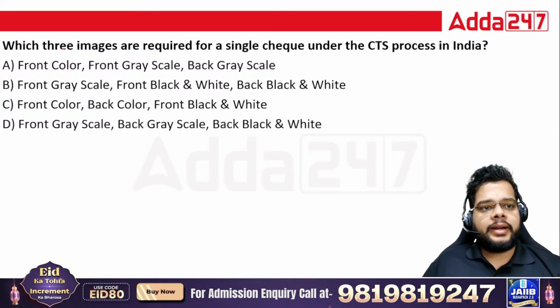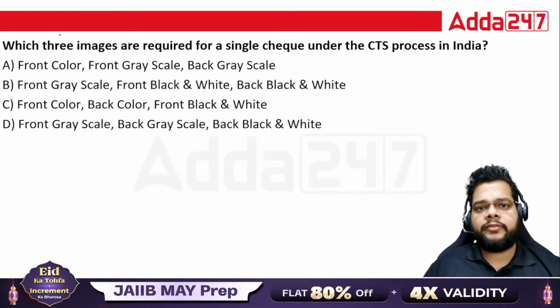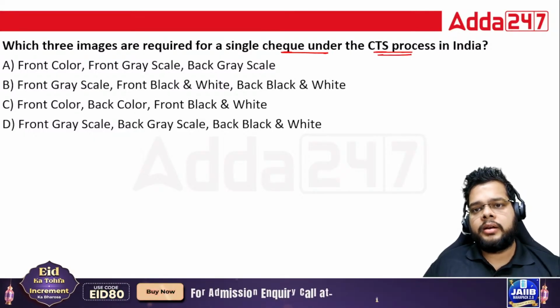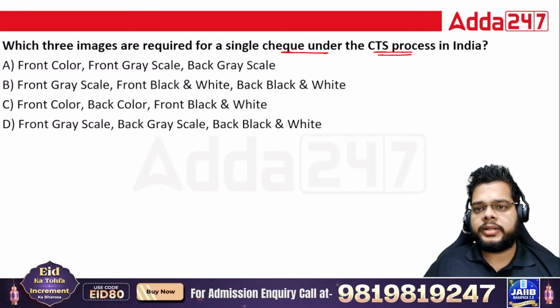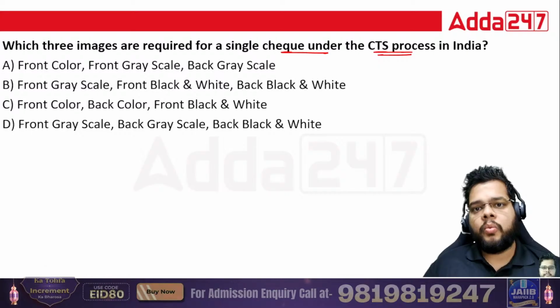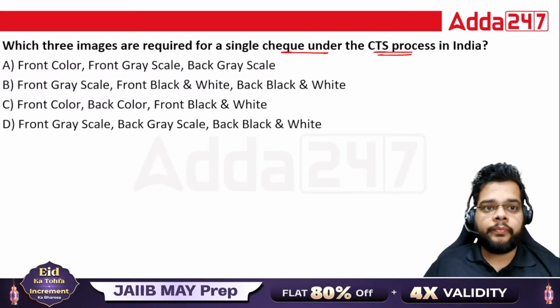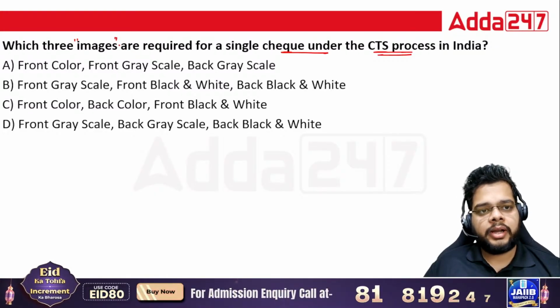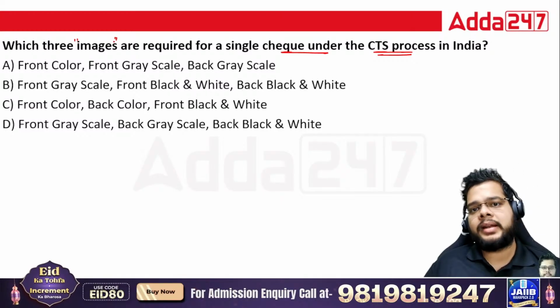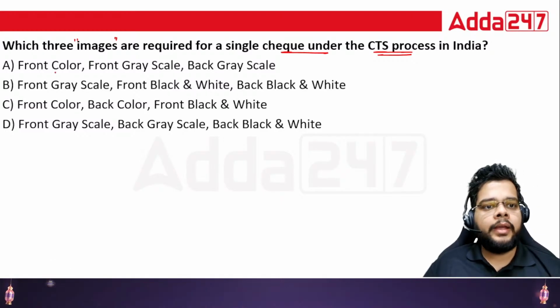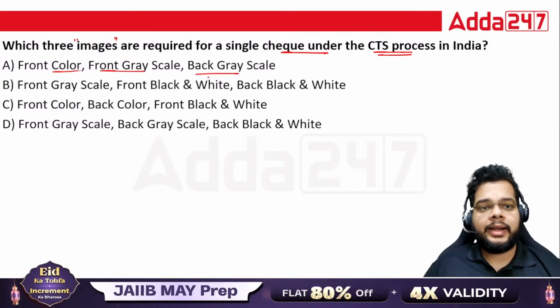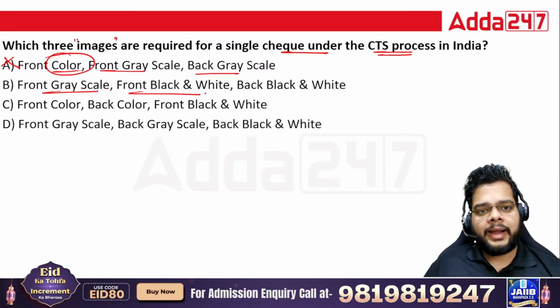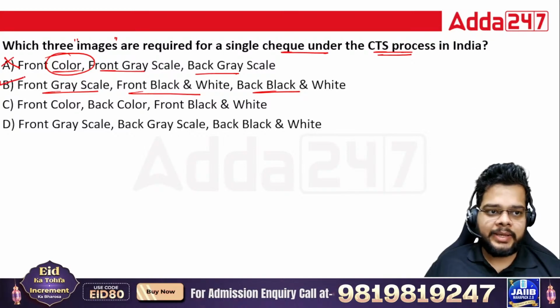Now comes the question that states which three images are required for a single check under the CTS process in India. So if you are presenting a check, and that particular check is to be converted into an electronic image, what type of image are we looking into? Whether the images are of colored nature, or black and white images, or some grayscale images. Option A: front color, front grayscale, back grayscale. No, we are not talking about colored images at all. Option B: front grayscale, front black and white, and back black and white. Yes, B is the right answer.